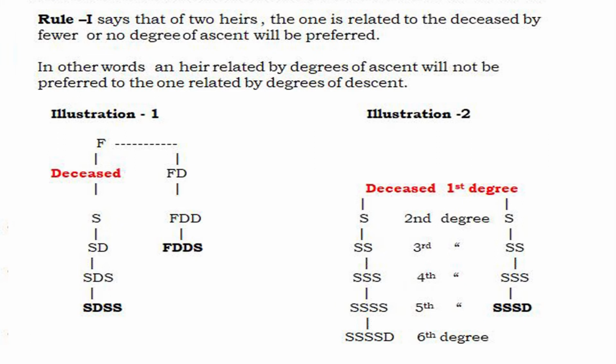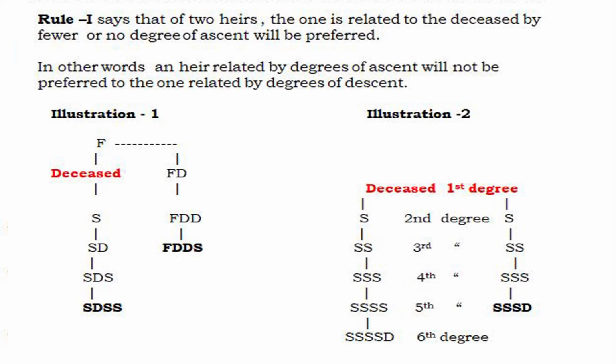Now we'll go to the illustration so that you can understand very easily. A deceased has two heirs. One is son's daughter's son's son, and the second is father's daughter's son. You can see the illustration. These two are the heirs. How is the son's daughter's son's son related to the intestate? Son, son's daughter's son, son's daughter's son's son.